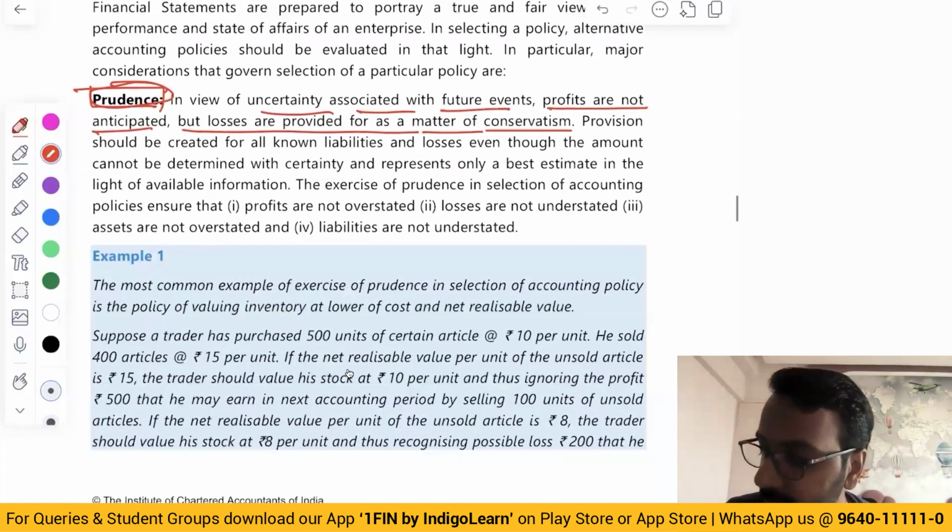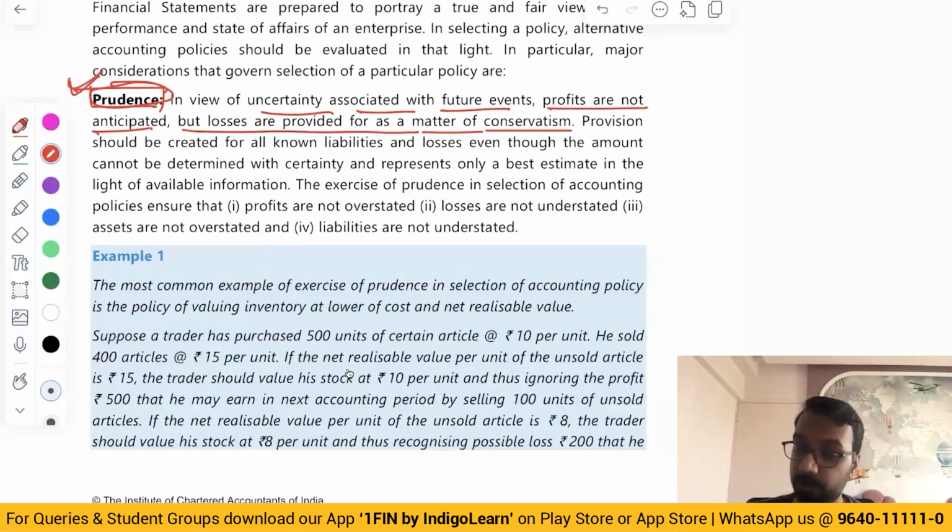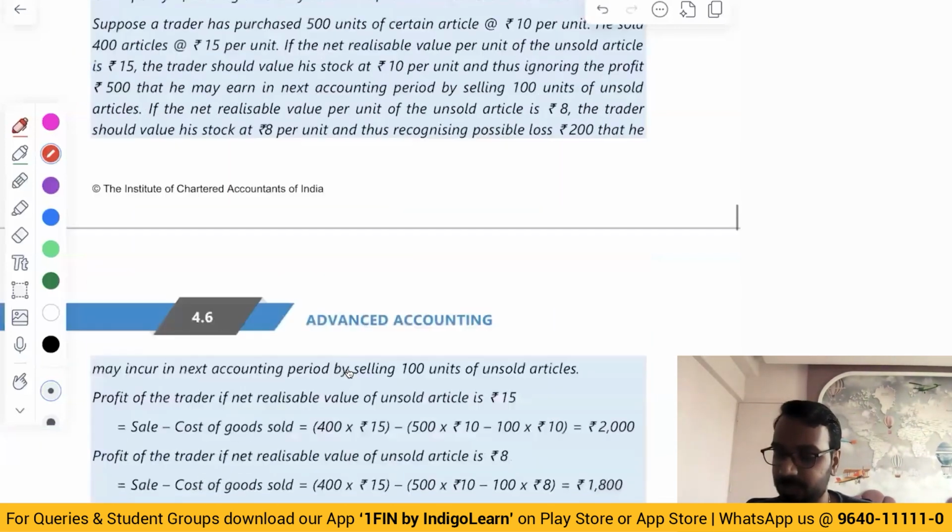Okay, so first principle is prudence, which you need to remember. Prudence means we will not anticipate profits, but we will provide for all anticipated losses. So if there is a provision to be created, you will create the provision. But this does not mean you will create unnecessary provisions and expenses. That is also not allowed, just in the name of prudence. That is the first thing.